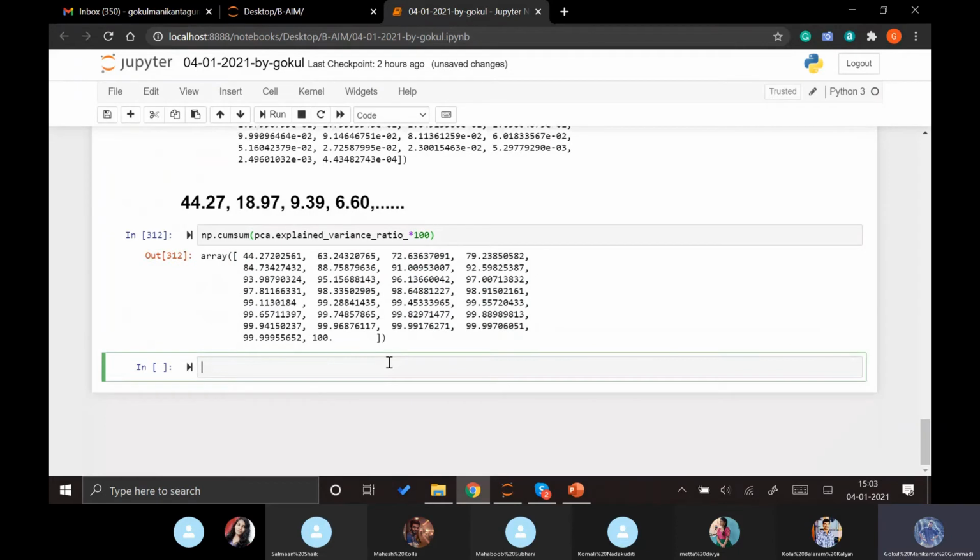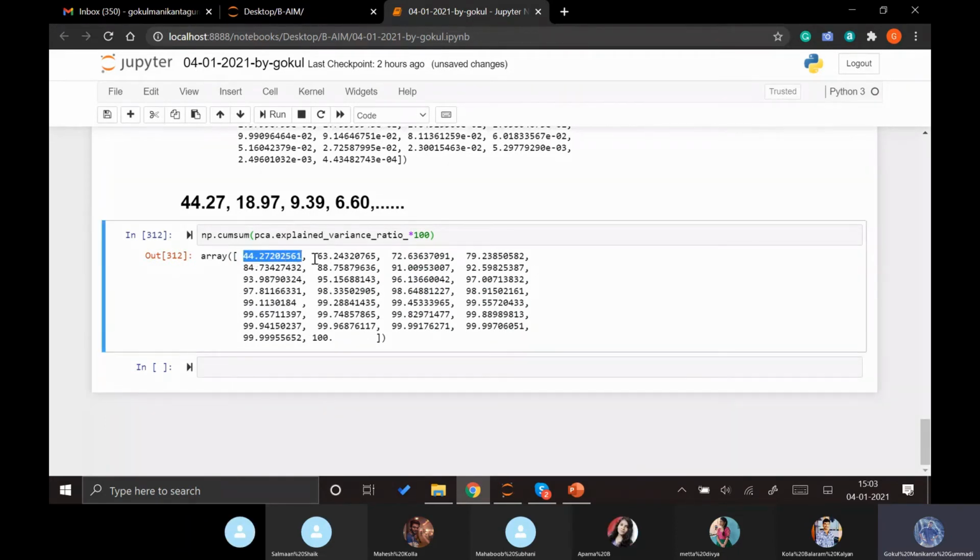If we give this, we can clearly see that the first column is explaining 44%. The first and second columns together are explaining 63%. The first three columns are explaining 72%. The first four columns are explaining 79%. So this is how the columns, or principal components, are explaining the data.